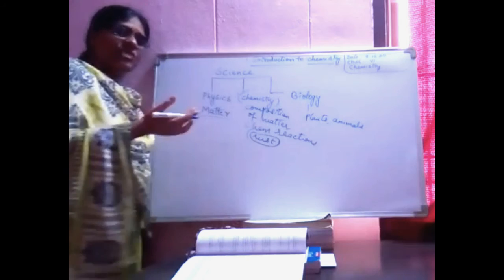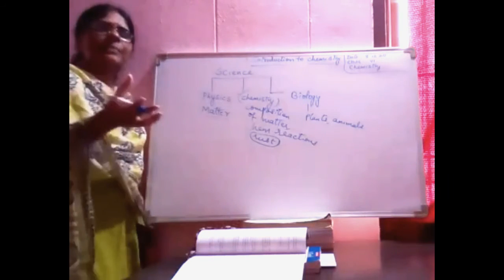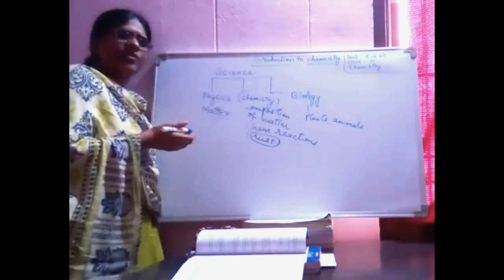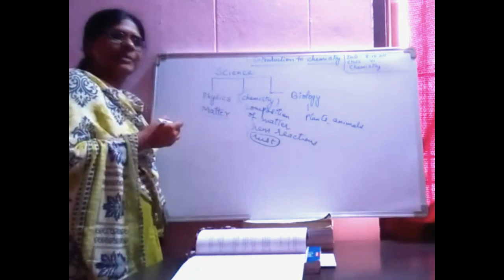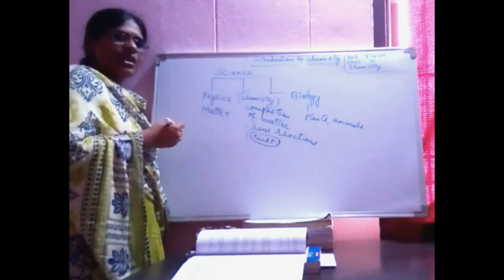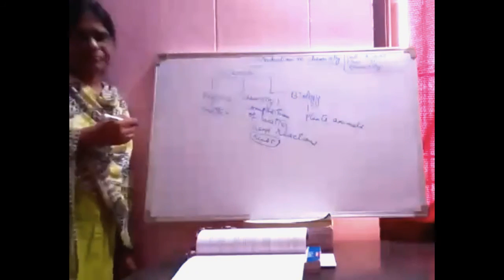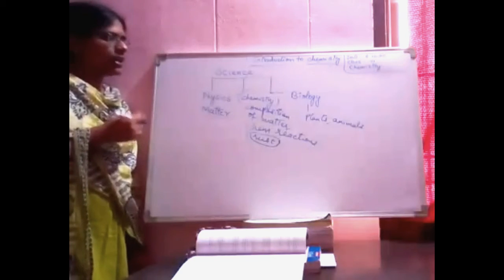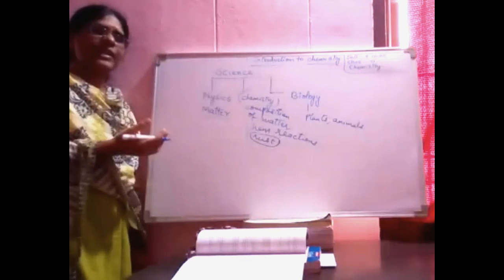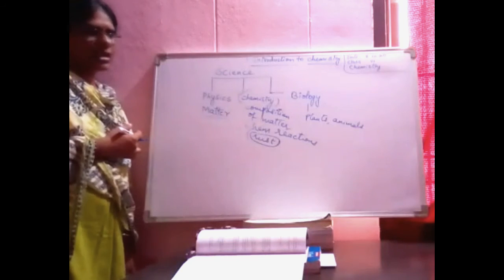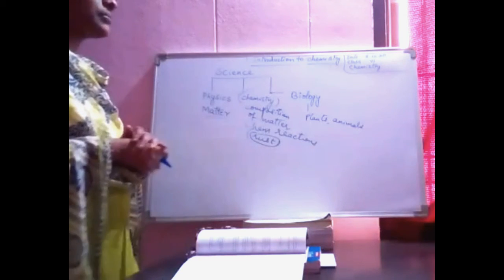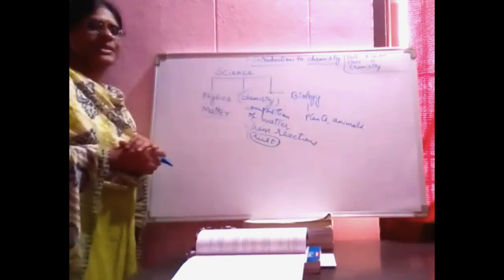In industry, in textiles, garments, everywhere we are using our basic thing called chemistry. Not only in agriculture, everywhere we are using chemistry. Okay, children, I am just giving you an introduction regarding chemistry.